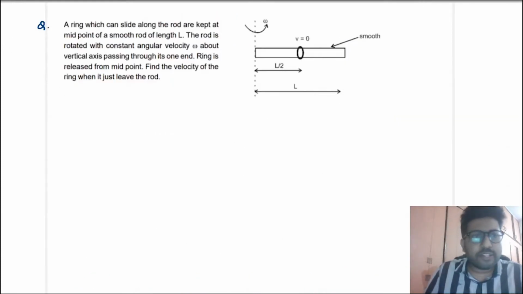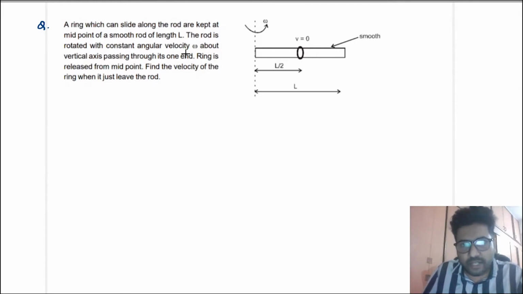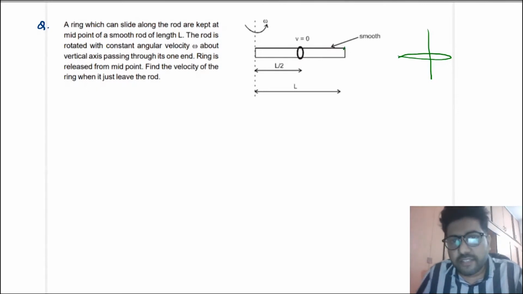Now let us take one question. In this question, it is given that a ring, this is a ring, can slide along the rod kept at the midpoint of a smooth rod. The rod is rotated with a constant angular velocity omega about a vertical axis. So this is the vertical axis, that means it is rotating in the horizontal plane. The axis is perpendicular to the plane of rotation. Now the ring is released from the midpoint. Then find the velocity of the ring when it just leaves the rod.